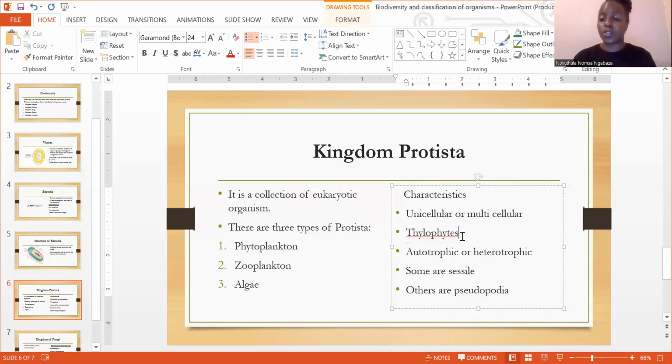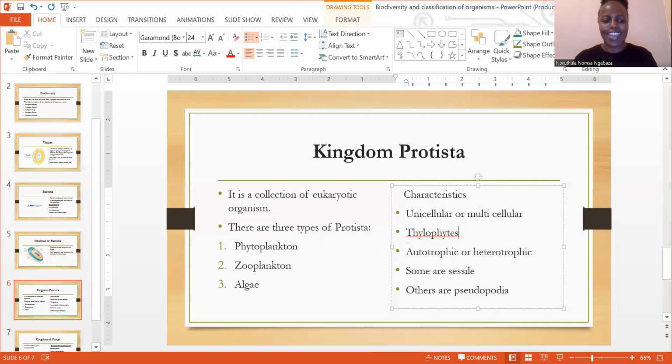Anything that is pseudo this, pseudo that, it simply means it is false. So now when it comes to your kingdom Protista, we say it has pseudopodia. What do we mean by pseudopodia? It simply means, guys, it uses false feet in order to move from one point to the next point.